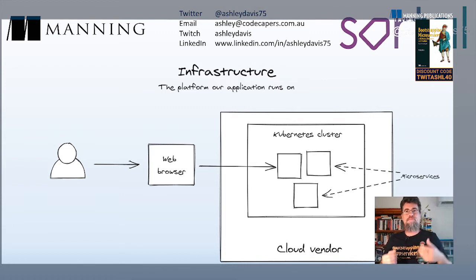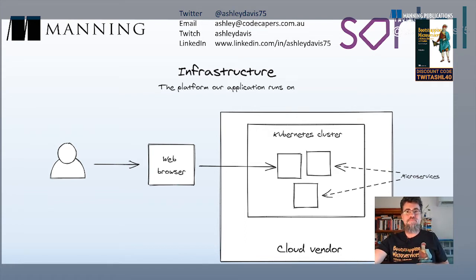However you want to structure your application, that's fine. I'm particularly into microservices, so that's sort of what I'm focusing on. You can see in this diagram that we have a bunch of microservices running on a Kubernetes cluster that is hosted in the cloud. And you can see off to the left that we have a user. They're interacting with our application through a front end in a web browser. Otherwise, they could be interacting with our application in a mobile device or some sort of IoT device.